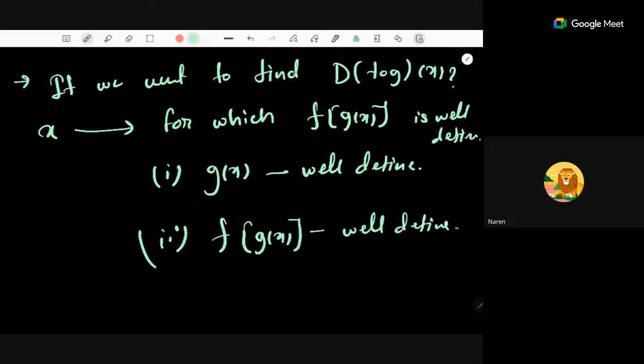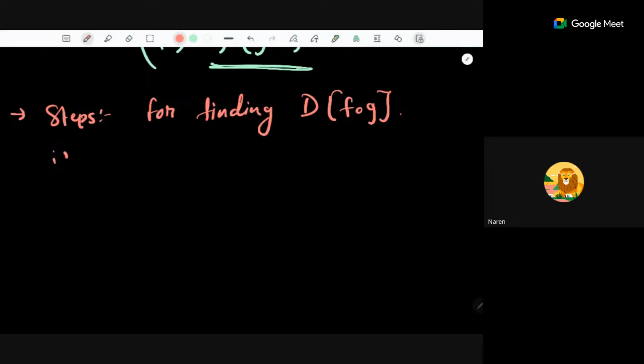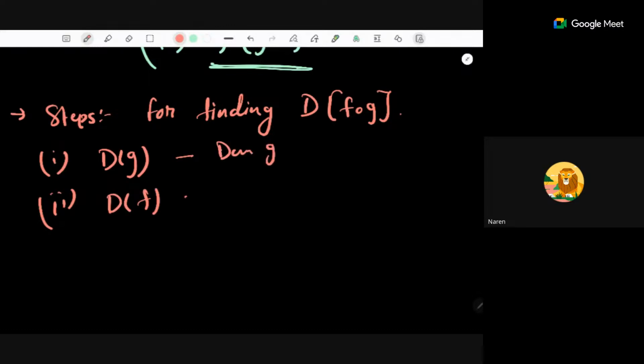So we can decompose the problem of finding the domain of f composite g into 3 steps. First we find the domain of f, then the domain of g, and then we remove some points from the domain of g for which f of g of x is not well defined. These are the steps for finding the domain of f composition g. First step is find the domain of g. Second step is find the domain of f.